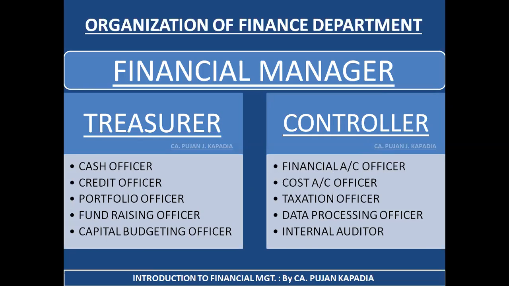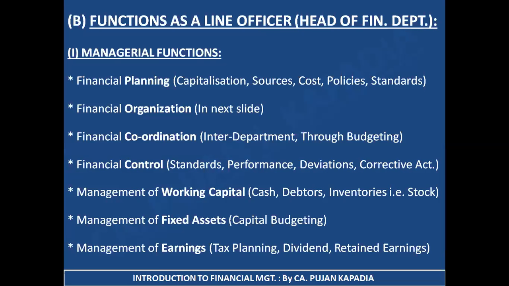What should I do as a finance manager so that I can reduce the overall tax liability of my company and I can do my tax planning in a much better manner. Next is data processing officer. He basically takes care about each and every data which is available to him. He processes the same and gives us the trend, like what activities should we go for in order to make our business revenue more profitable. And last is internal auditor. He basically takes care about the examination and checks whether each and everything is going as it is supposed to be done or not. So basically these are the roles in the organization of financial department.